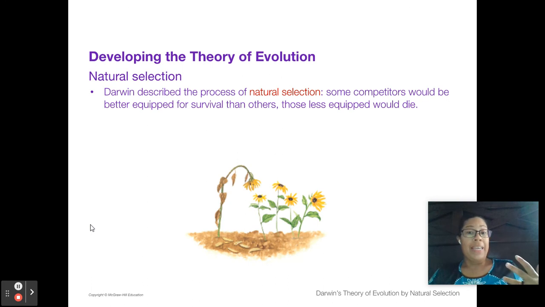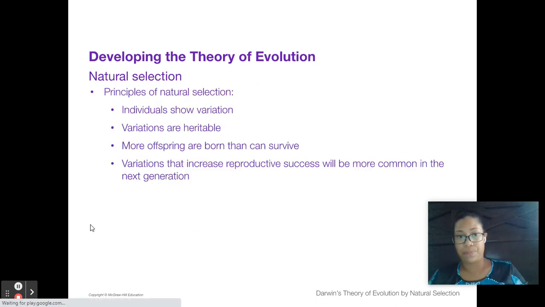So he came up with the idea of natural selection. This is where you're going to have some type of competition. Something's going to happen where each individual does not have an equal chance of surviving. Some of the individuals are not as well equipped, so they don't have as good of a chance of surviving because they don't have the traits that allow for complete success in survival.